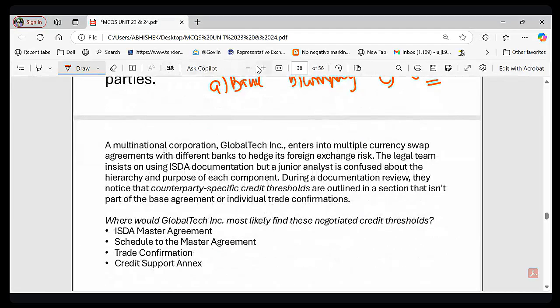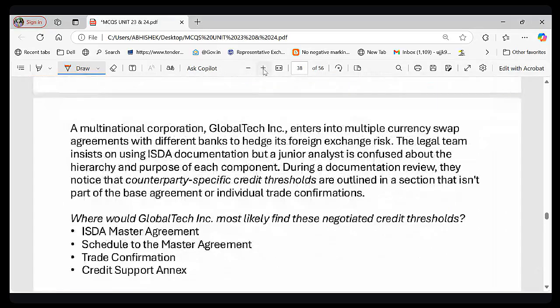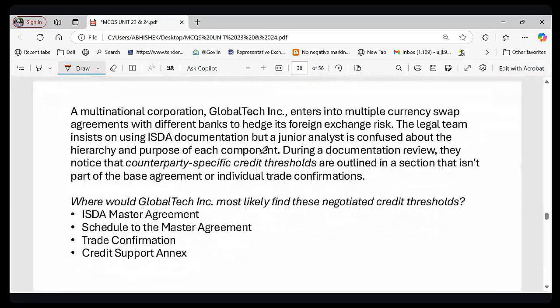Now let's see this question also. This is perhaps the last question from today's session. So let's see this particular question. What is happening here? So friends, the question says that Global Tech Limited, a multinational corporation, enters into multiple currency swaps to hedge its foreign currency risk, and the legal team insists on ISDA documentation.